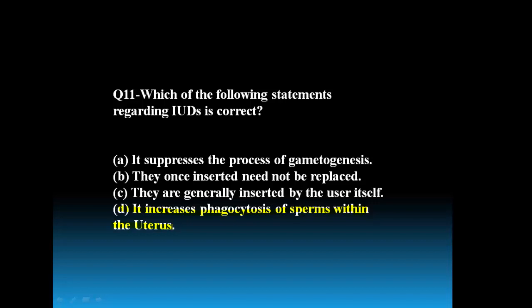So let us go for the intrauterine device, especially copper T. The copper T is a T-shaped device with a monofilament tail. English letter T, upper surface will be expanded and it is having the single long monofilament tail, and it is inserted into the uterus by a healthcare practitioner. That is why I used the term doctor or any expert nurse.